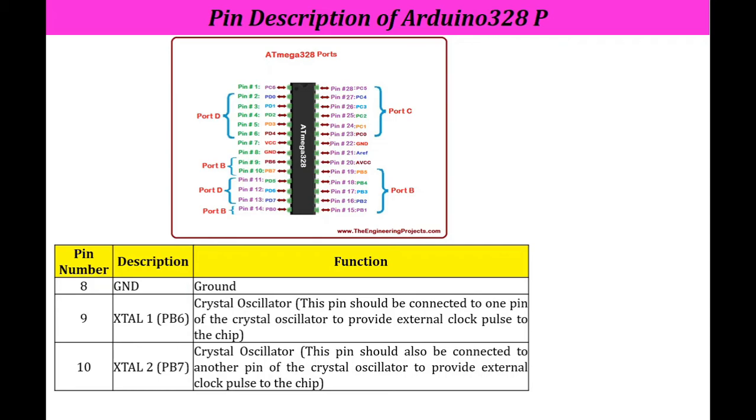Now this pin should be connected to one end of the crystal oscillator to provide an external clock pulse to the chip. Next is XTAL2, that is PB7. Here pin number 10 is XTAL2. Again it is a crystal oscillator pin, and it should be connected to the other pin of the crystal oscillator to provide external clock signals or pulse to the chip.